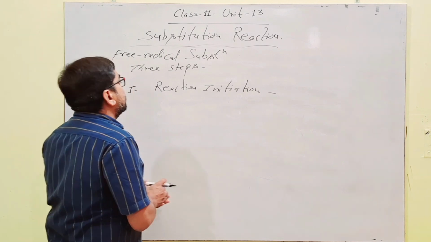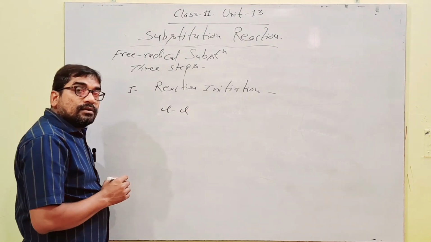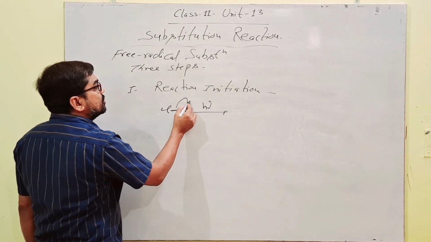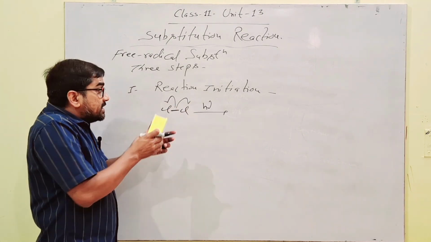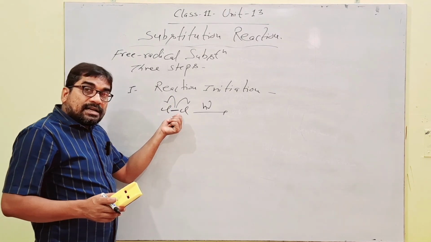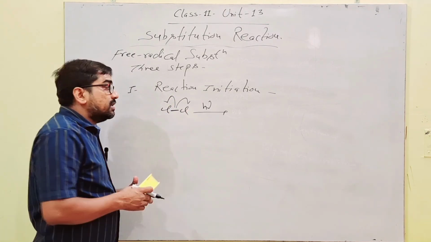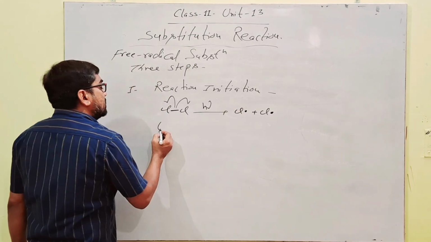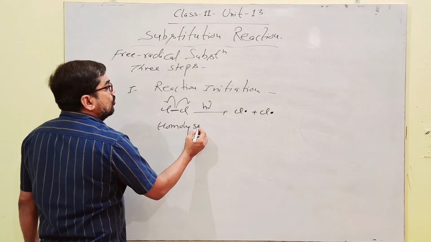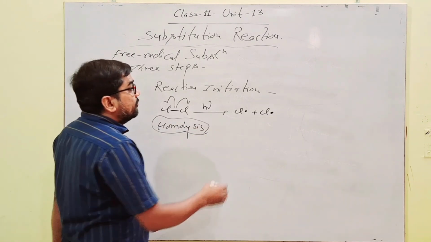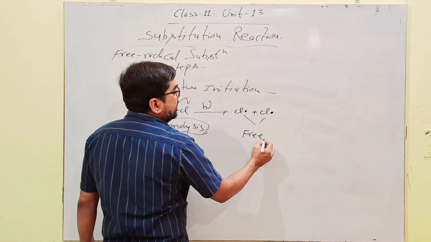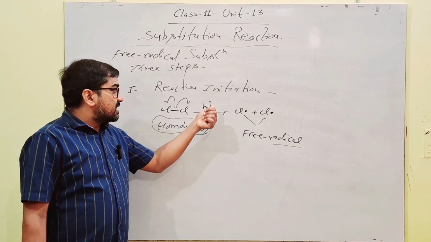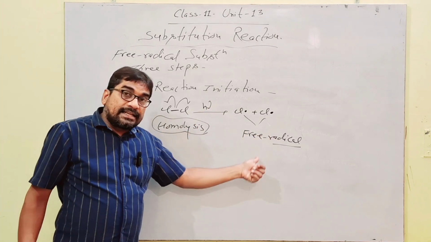How does the reaction get initiated? Here Cl2, chlorine, in presence of sunlight. This covalent single bond has shared electrons. Now these shared electrons are distributed equally between both the chlorines. So here chlorine free radicals are obtained, and this is homolysis. And we know homolysis always results in free radical formation. So in the reaction initiation step, in presence of sunlight, under homolysis, free radicals are formed.